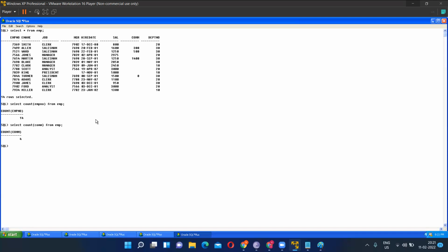Are you able to understand? Guys, the difference is, if a column consists of null values, then what will happen? It will not count the null values. Next, if we write star or 1 or 2 or 1000, 1 lakh, anything, it will count the number of records only. Are you clear till this much? Tell me yes or no.